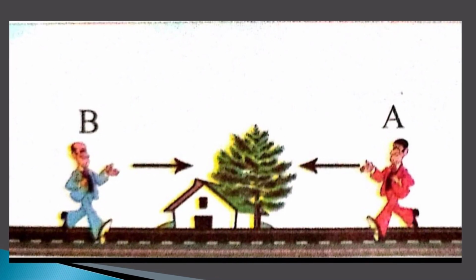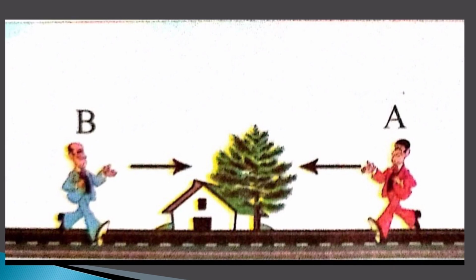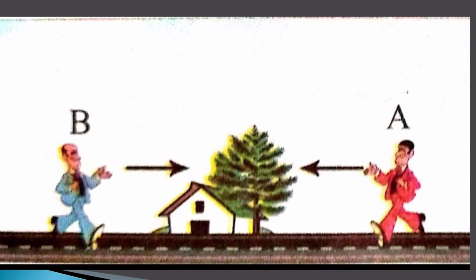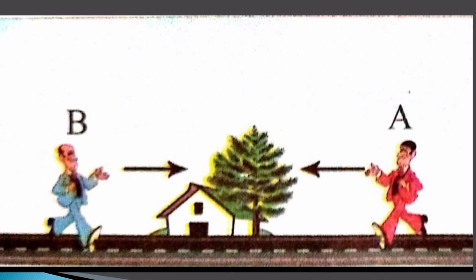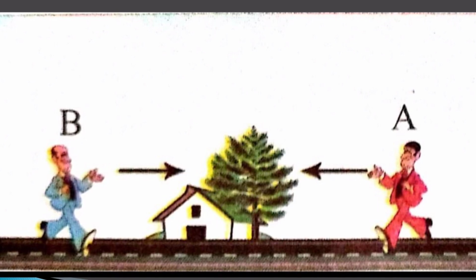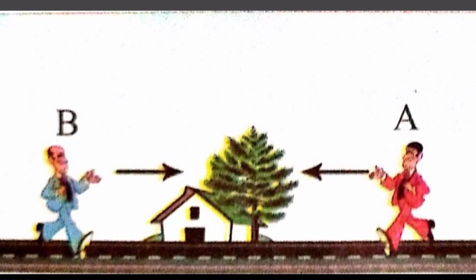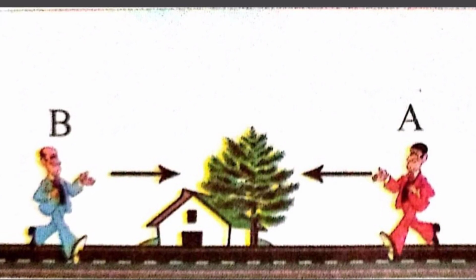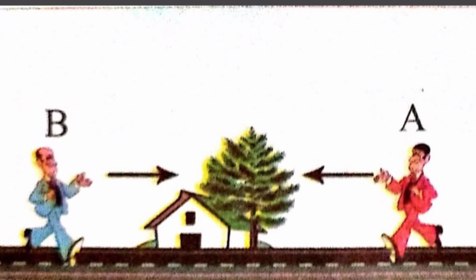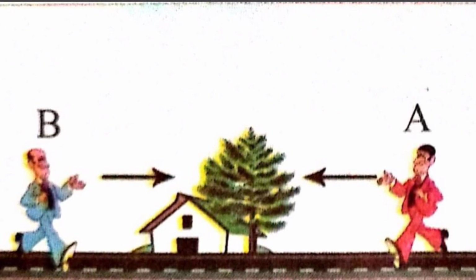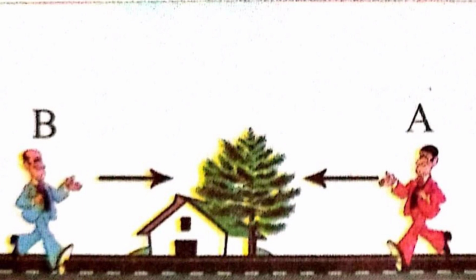Observe this picture. Here the question is, on which side of the road is the house? Is it on the right side or on the left side of the road? Here, two persons are watching the same house in opposite directions. The person A said that the house is on his right hand side. The person B said the house is on his left hand side.